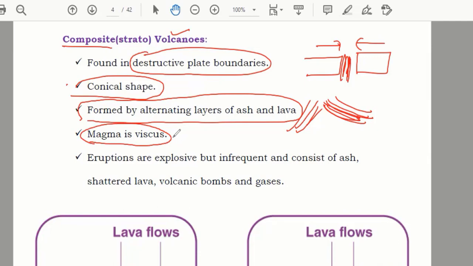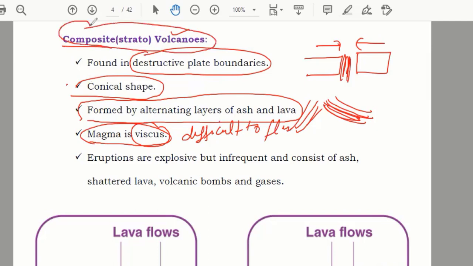If something is more viscous, it is difficult to flow. So whenever a composite volcano erupts, that lava is viscous, meaning viscosity is high, and it flows very, very slowly compared to shield volcanoes.